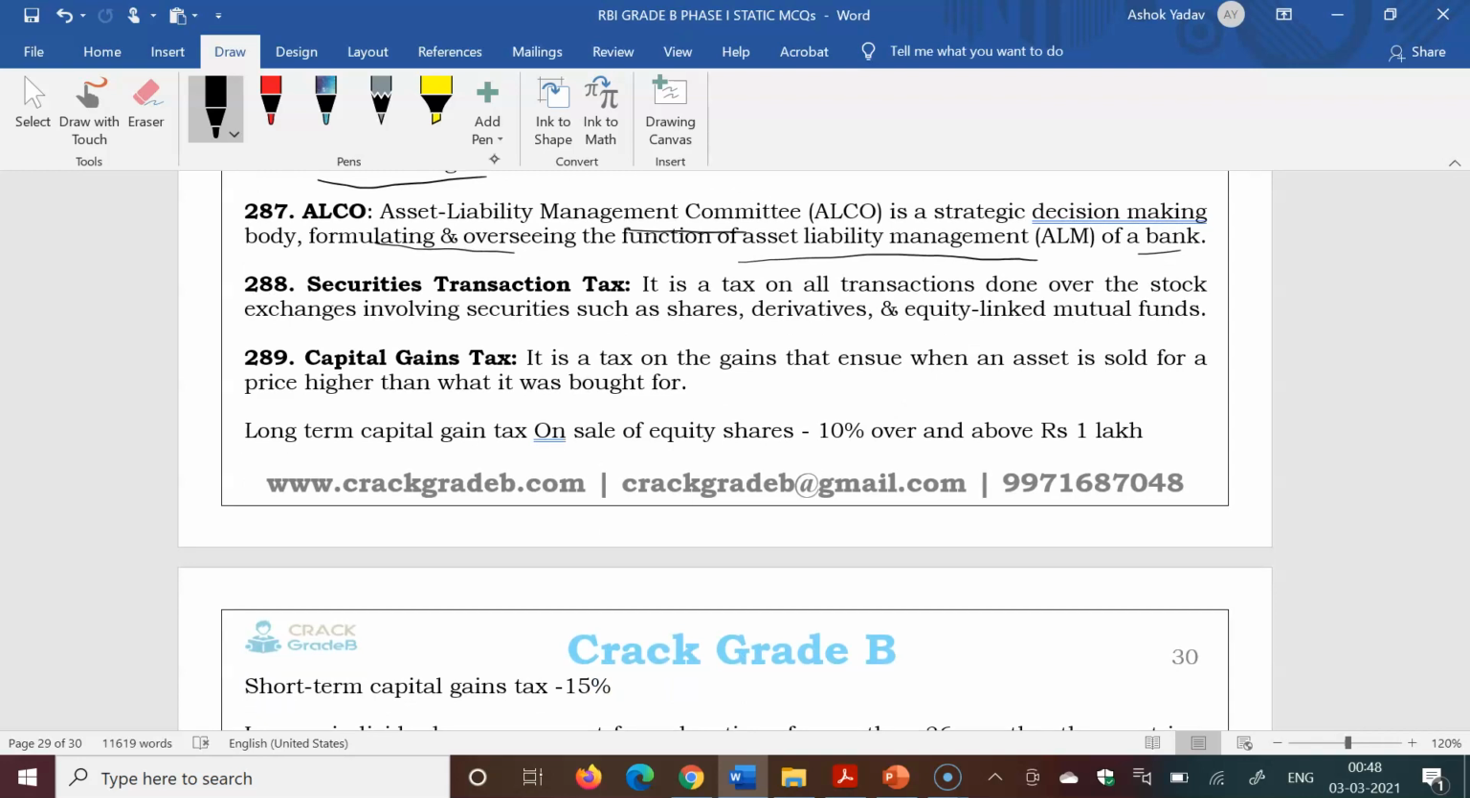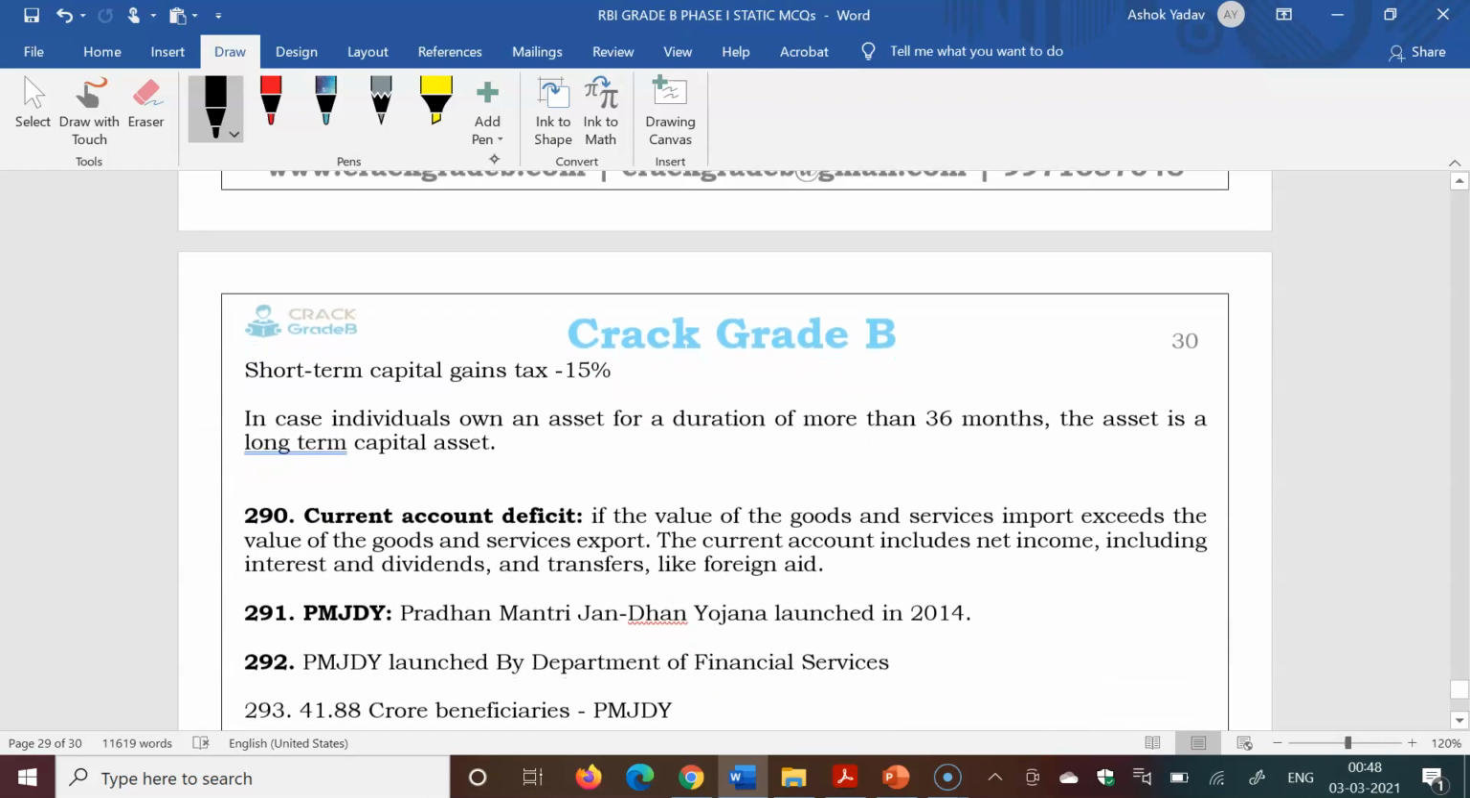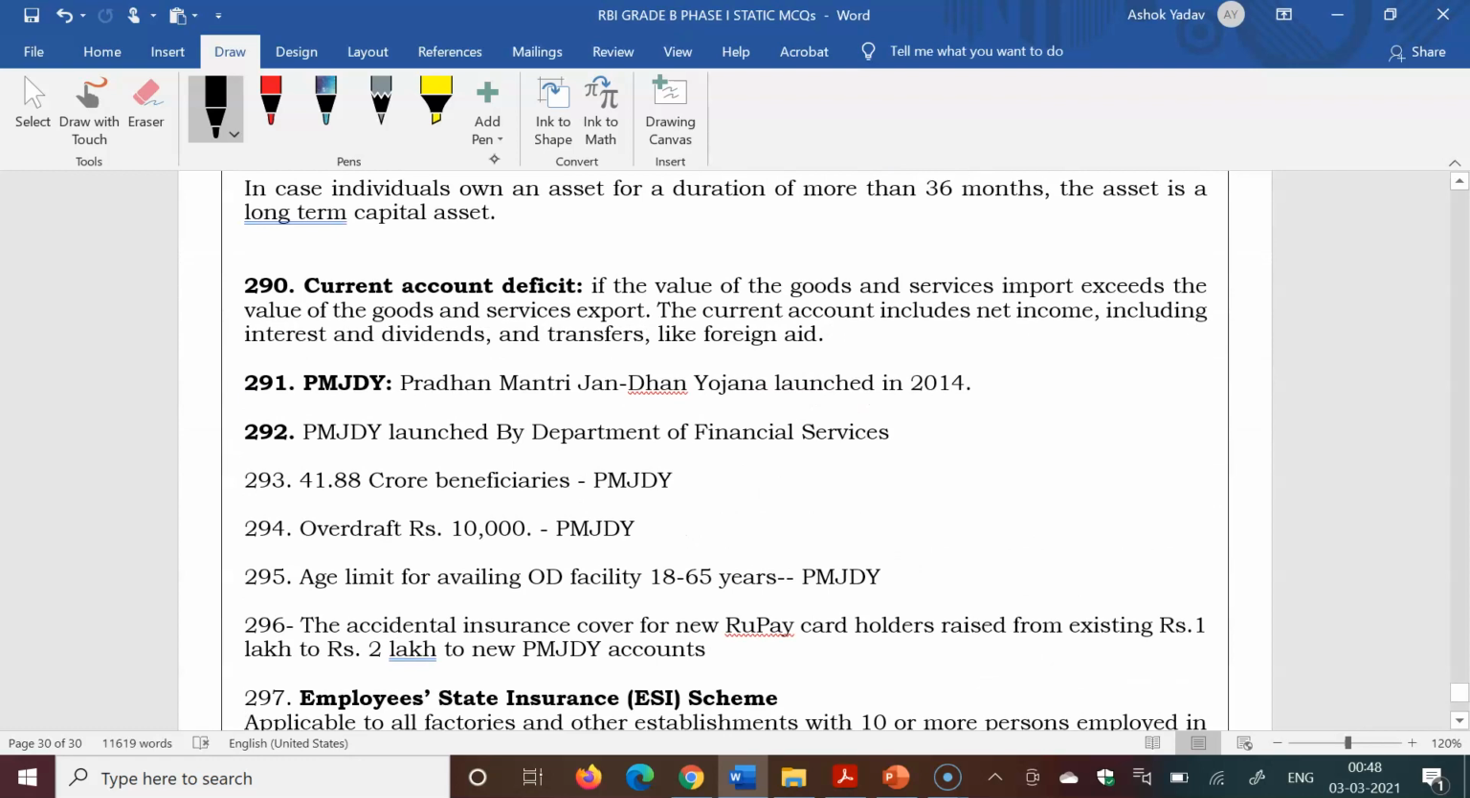Capital gains tax applies when an asset is sold for a price higher than what it was bought for. Long term and short term. Current account deficit arises if the value of the goods and services imported exceeds the value of the goods and services exported.